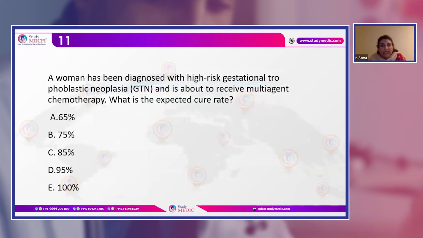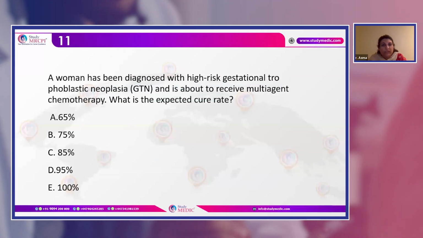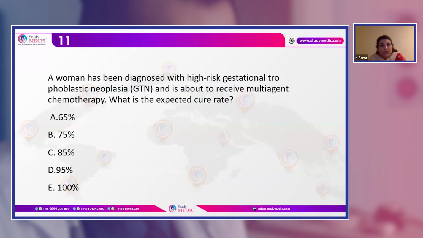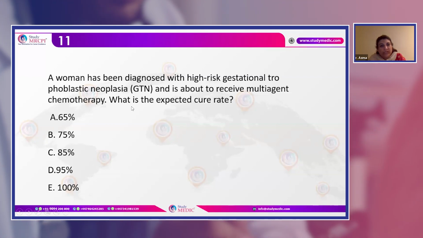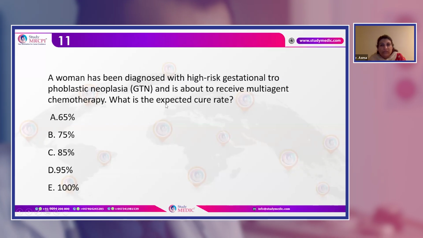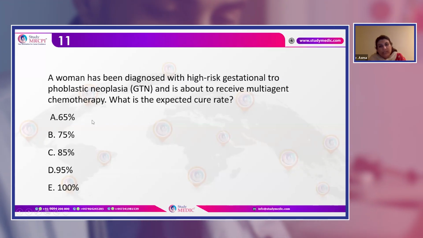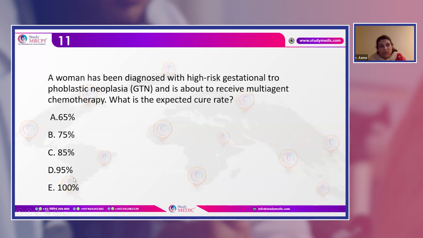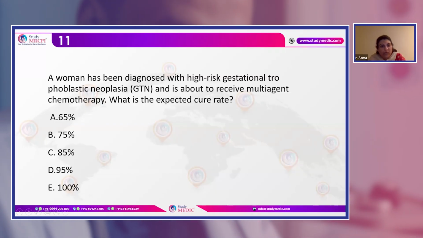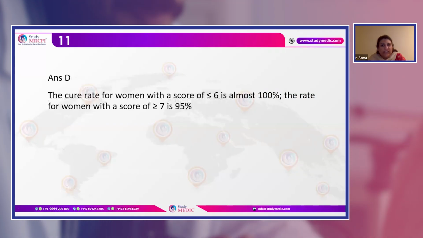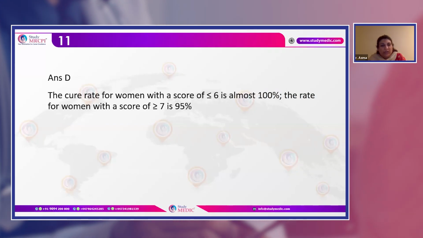Now the next question again tells you about the percentage. A woman has been diagnosed with a high-risk form of gestational trophoblastic neoplasia, and you give multi-agent chemotherapy. What is the expected cure rate? Everybody should know that gestational trophoblastic neoplasia has a cure rate of about 95%. So the answer is D.